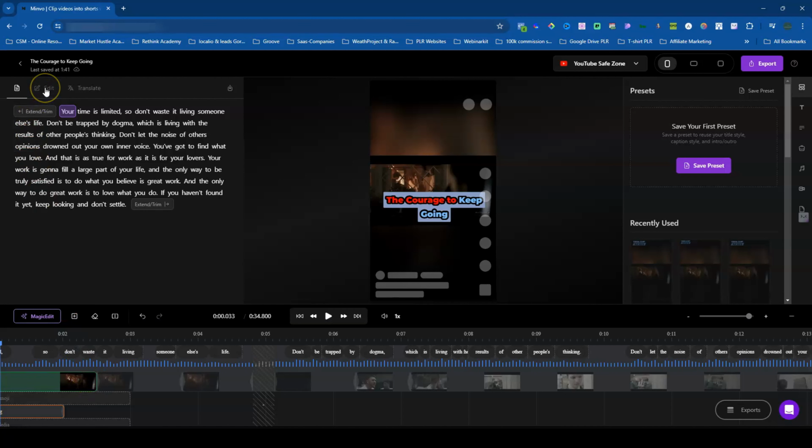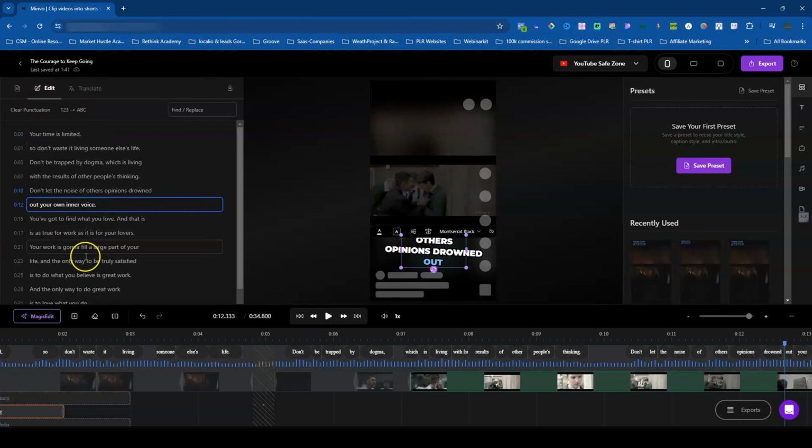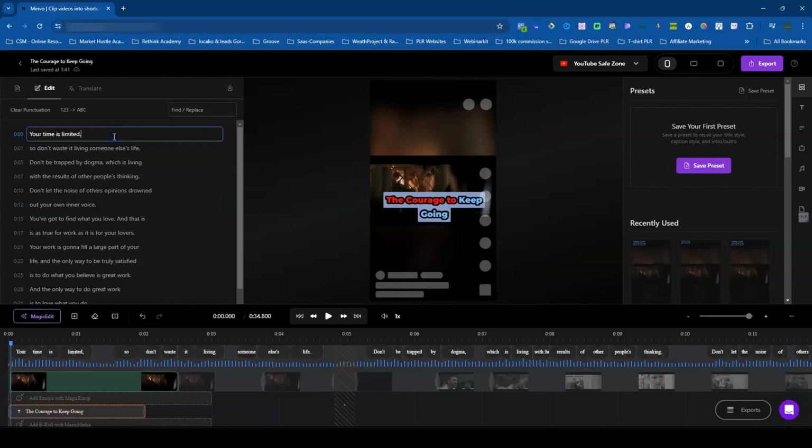Up here above that, you do have your edit. So if you want to edit any of your script, I believe this part is not going to affect your timeline, but this will affect the actual caption section. So let's just say you're here in the beginning, where is that section? Okay, that would be right over here. And let's just say you want to cut this out.